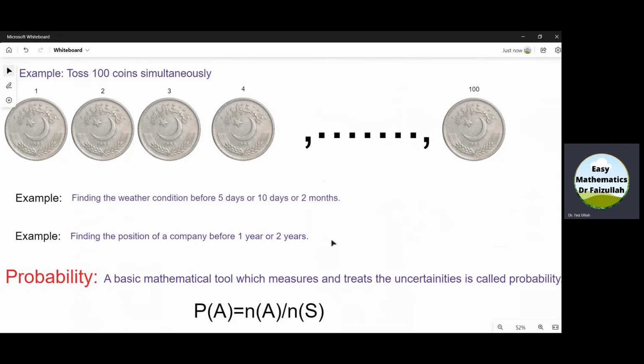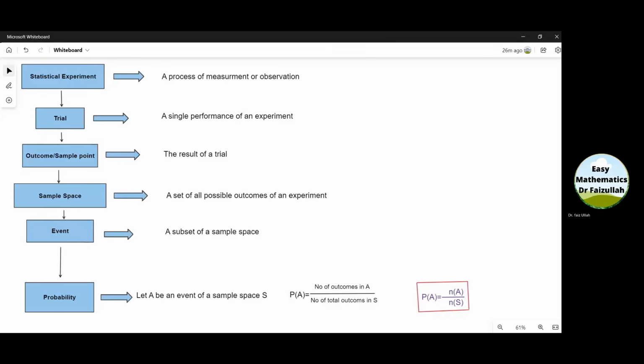The world is full of uncertainties. And to measure such type of uncertainties, we need a mathematical tool, and that mathematical tool is called probability. To see the mathematical definition of probability, we need to know about some basic concepts.